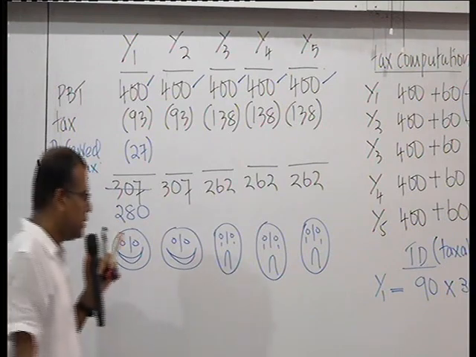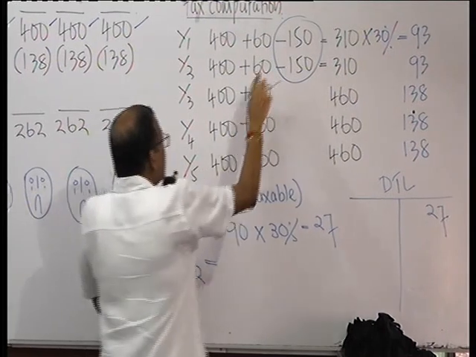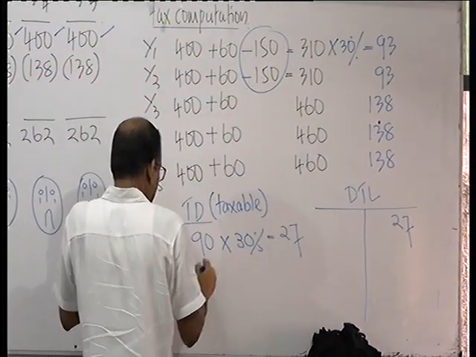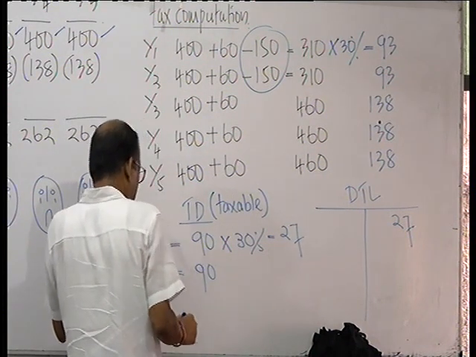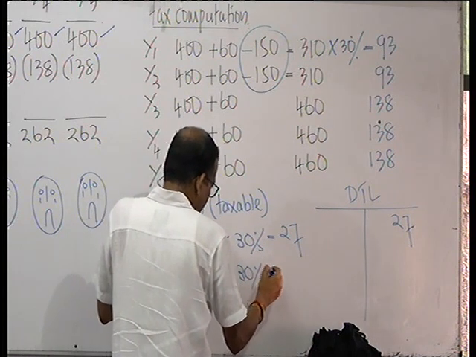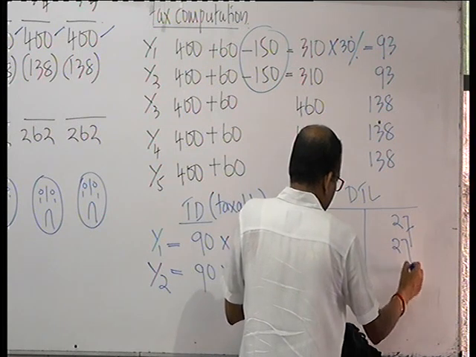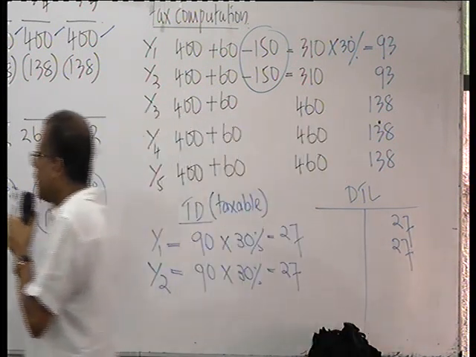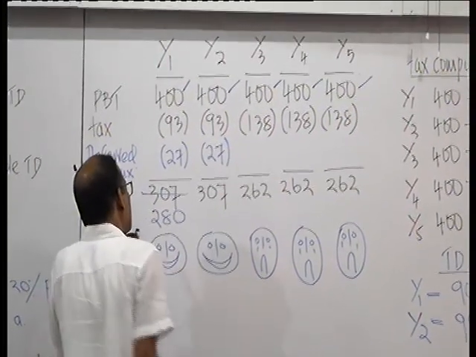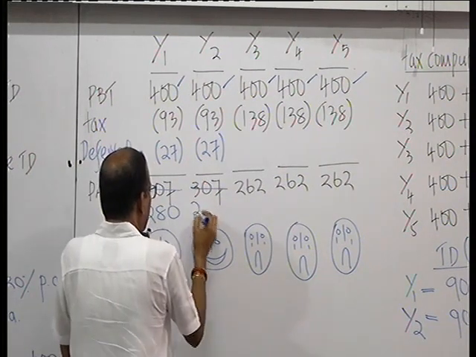What happens in the second year? Again, 60 added back, 150 deducted, you have a benefit of 90. Taxable temporary difference. At 30% tax rate, once again you have to provide for 27. Debit P&L, credit deferred tax. Debit P&L, charge, because you had an advantage, therefore no harm in charging. Then your profit comes to 280 once again.